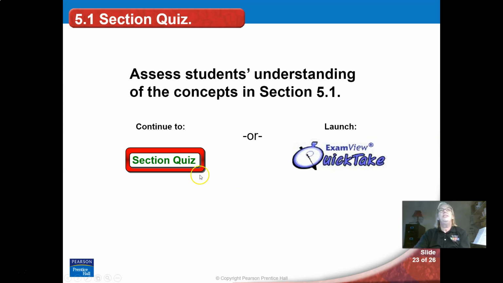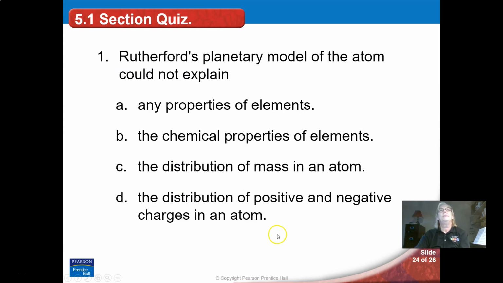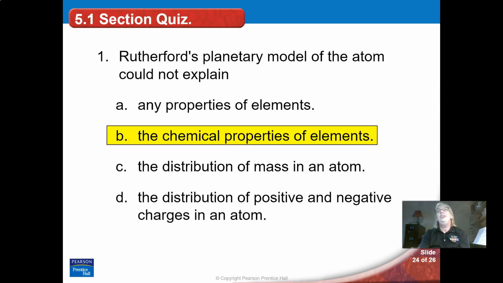So let's see how you do on this quiz. So what was wrong with Rutherford's model? I hate to say there's anything bad about Rutherford, but his model, not him personally, but his model couldn't explain something. What was it? So he couldn't show the chemical properties of elements, which we have to have in chemistry, so we had to continue on with the theory and get a better theory. Happens in science, we got to improve on the theory we have.